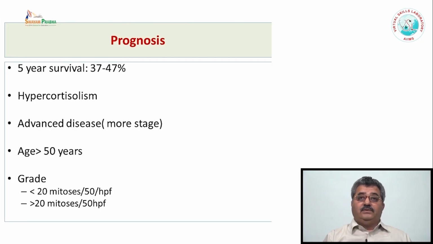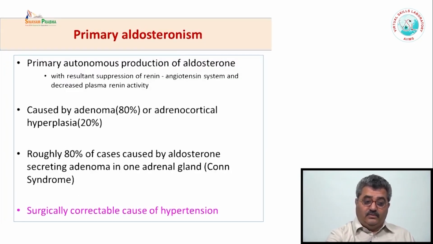If the number of mitoses is less than 20 per 50 high power fields, then they are low grade. If it is more than 20 per 50 high power fields, then they are high grade. High grade tumor has worse prognosis as compared to low grade tumor. Now, sometimes there may be hyperplasia or adenomas.